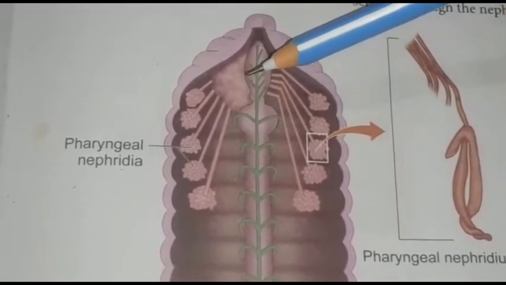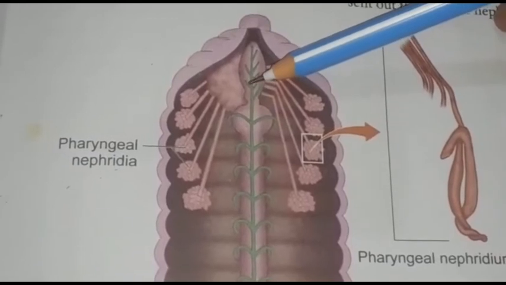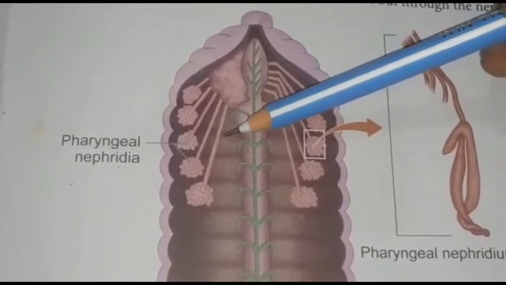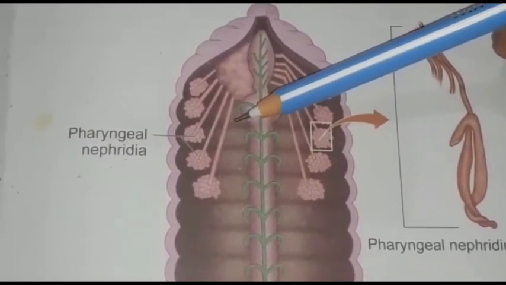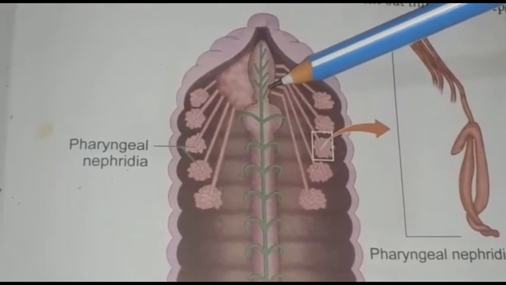This nephridia opens into the buccal cavity. So this nephridia collects the waste from the coelomic fluid and dumps it into the buccal cavity.